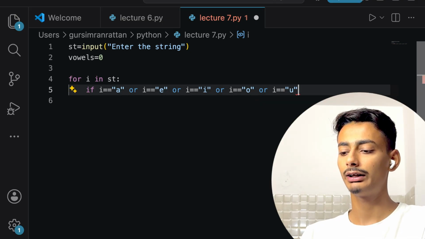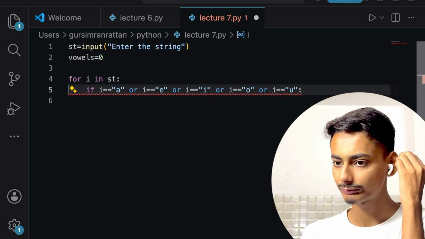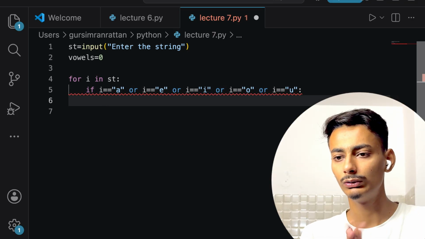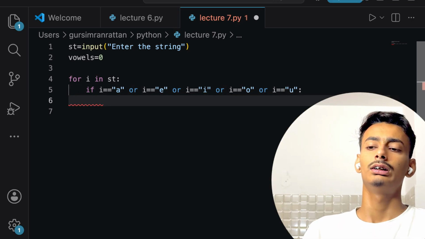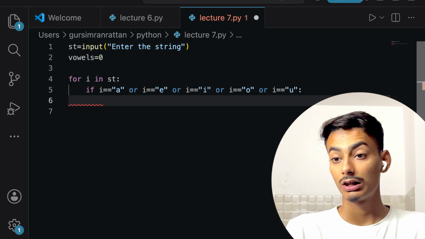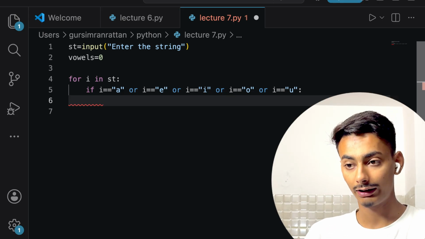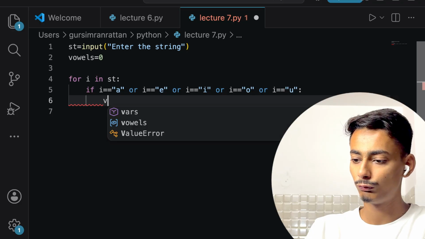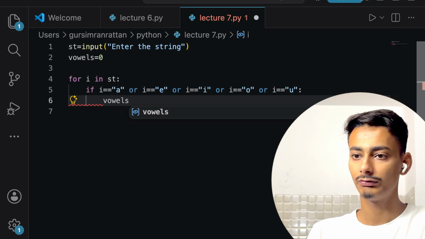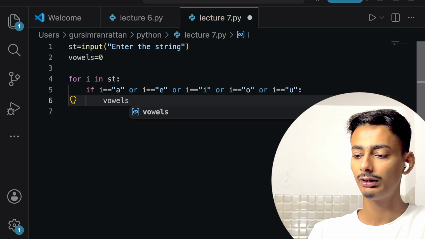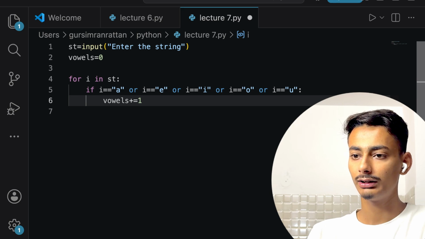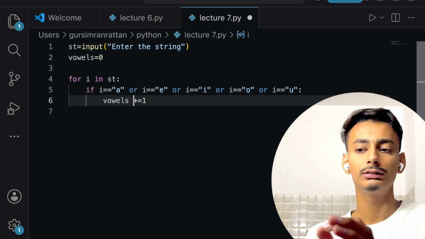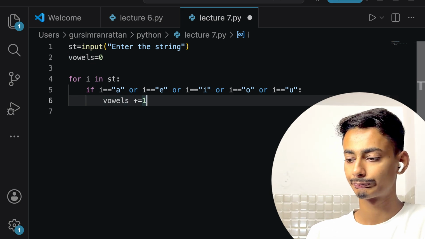It will check whether it is equals to A, E, I, O, U. So if it is any variable which is A, E, I, O, U, then vowels, the variable that I have defined earlier, will get plus one. Vowels equals vowels plus one.